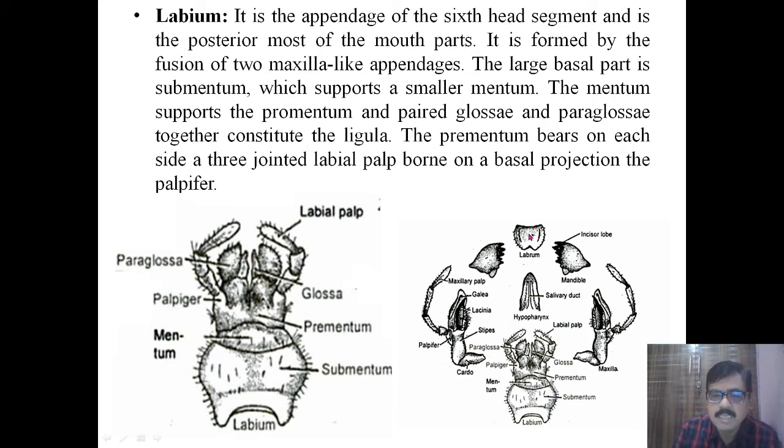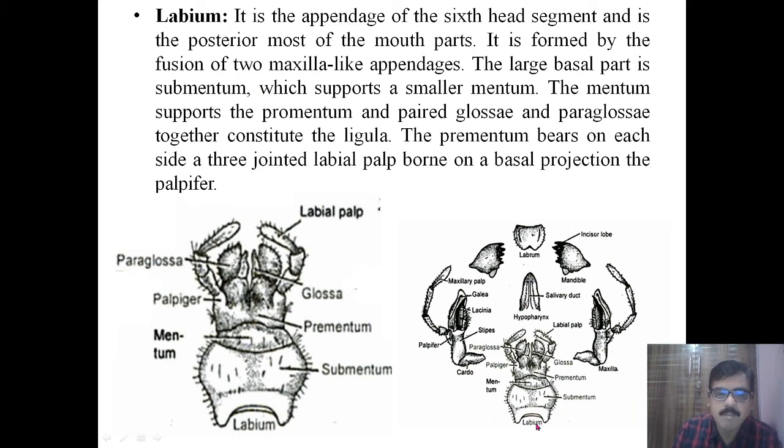Till now we have discussed the labrum, then the mandible, and the pair of maxillae. Now remaining is the labium, the lower lip, which is the appendage of the sixth head segment. It is formed by fusion of two maxilla-like appendages.